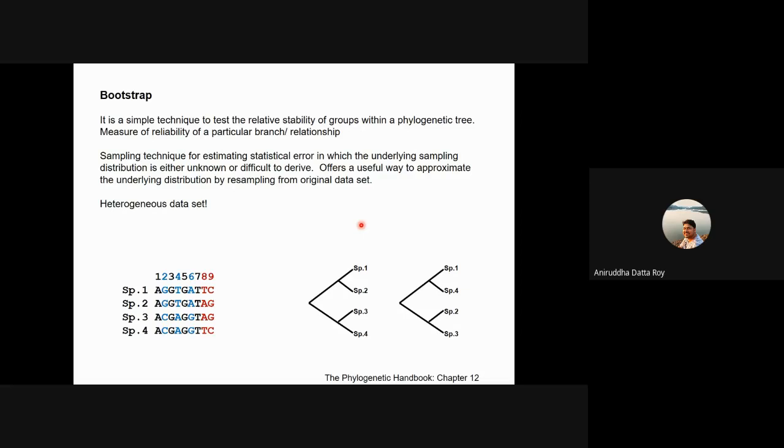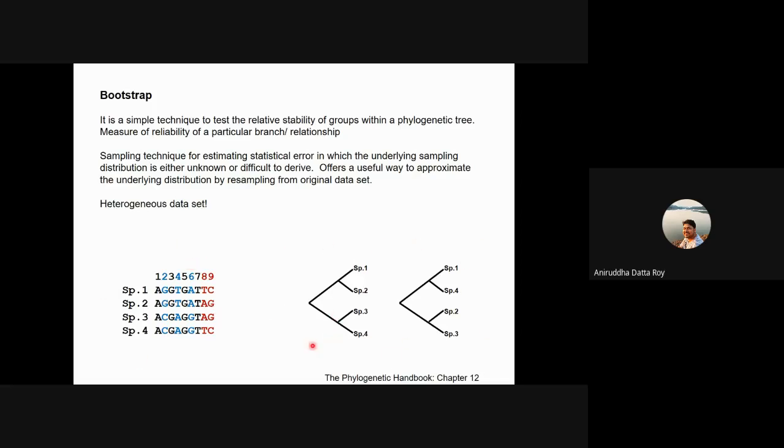It's also a sampling technique for estimating statistical error, in which the underlying sampling distribution is either unknown or difficult to derive. I'll get to what this actually is.